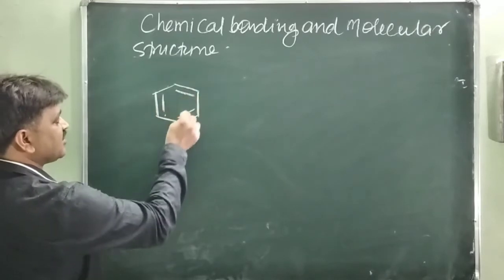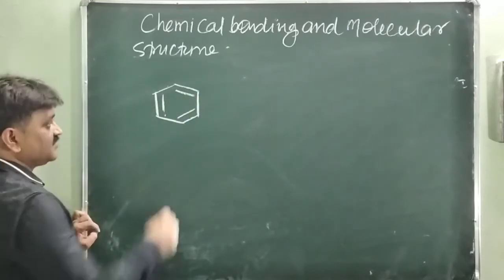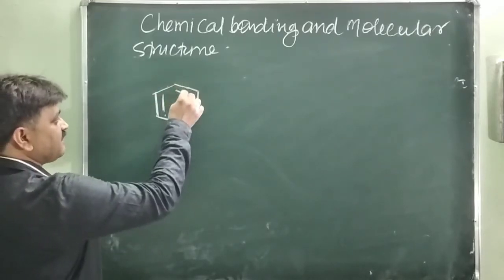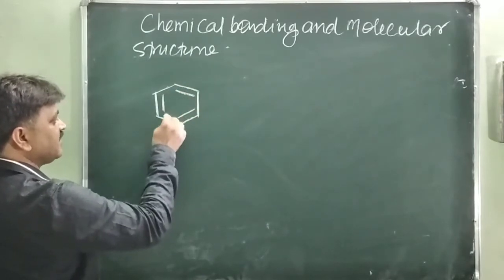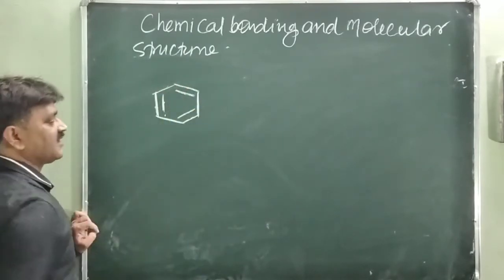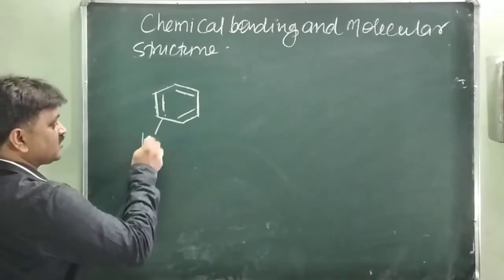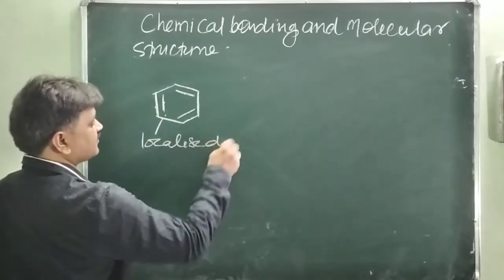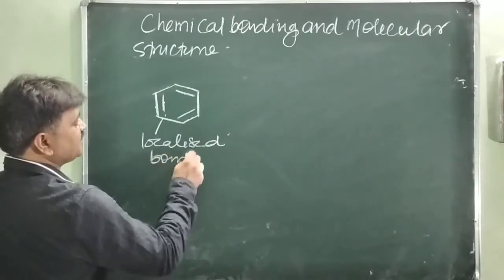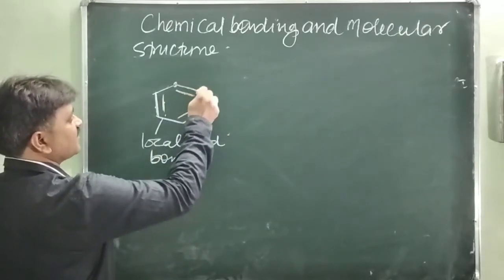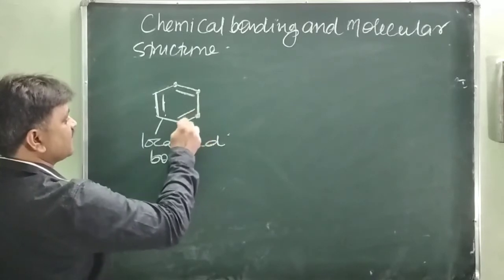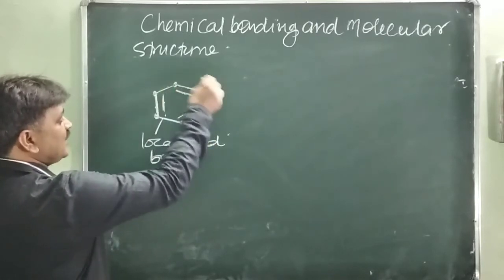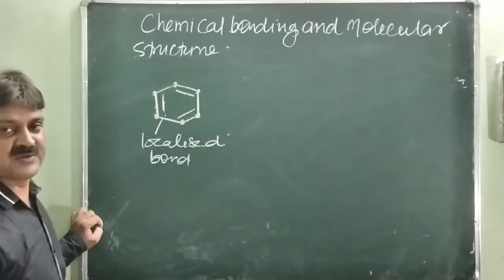These electrons are called the pi electrons. This is sigma, sigma pi, sigma, sigma pi, sigma, sigma pi. This is the alternation, and this bond is called the sigma bond, the localized bond. There are 6 carbon atoms in the benzene molecular structure, with 1 hydrogen attached to each carbon atom.